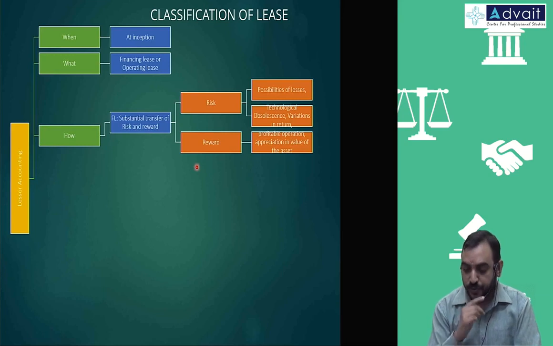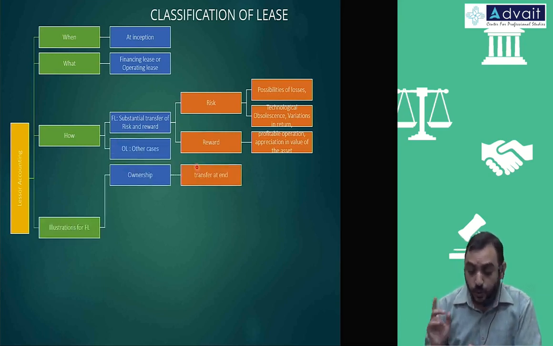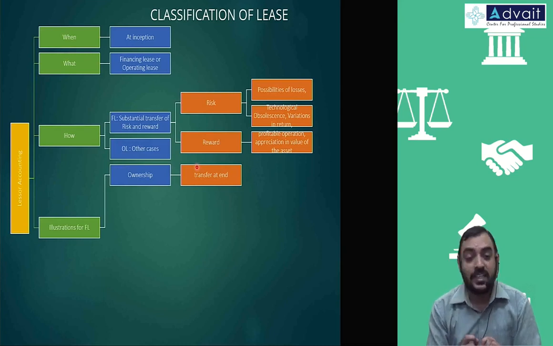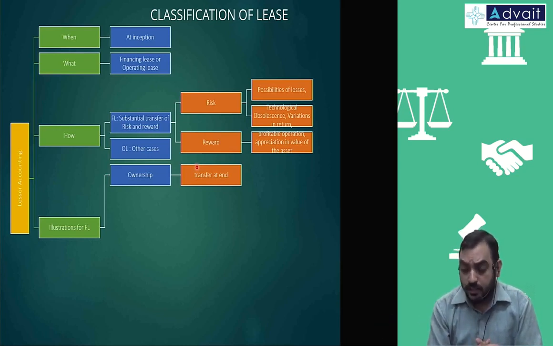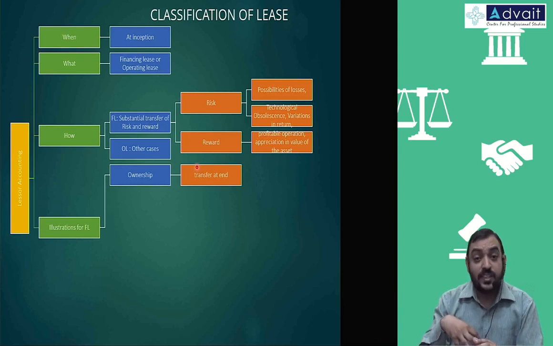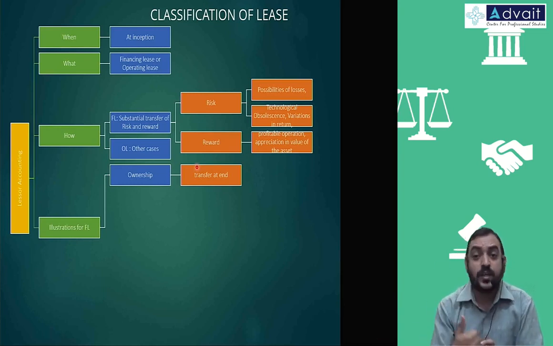For example, they give you various categories. One of them is that ownership is transferred at the end of the lease term, not at the beginning. So at the beginning, the lessor is the owner, the lessee is not. But at the end of the lease term, the lessee becomes the owner. That means he will take care of the asset as if it is his asset, because ultimately it is going to become his asset.